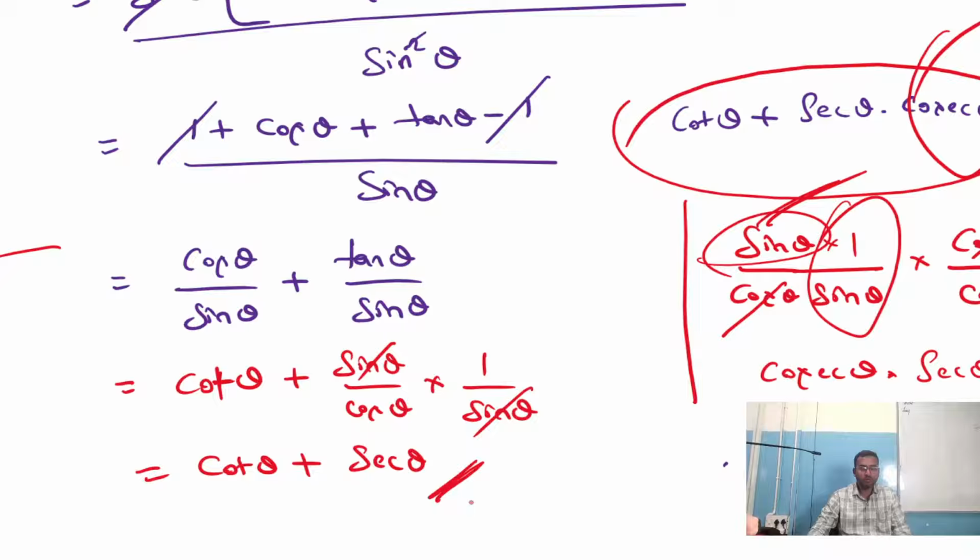Anyhow, if any corrections are there, no worries. I'm going to discuss in the next class. Once again, I'll just try. But actually, cosecant theta, I tried with many steps. I'm not finding cosecant theta anywhere. I'm getting only 1 by cos is secant. Cot theta plus secant theta itself, I'm getting as the answer here as of now. Nowhere can I find cosecant theta. Okay, so let me take this as my RHS. We'll see later in our next class.